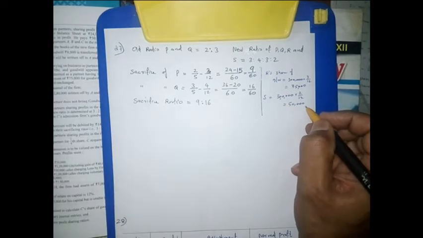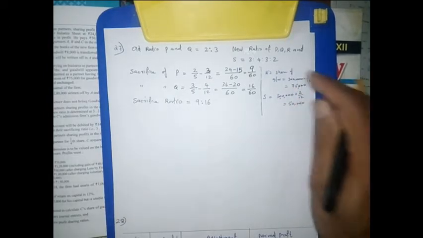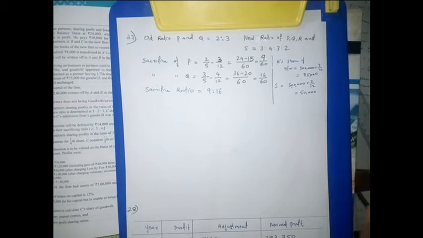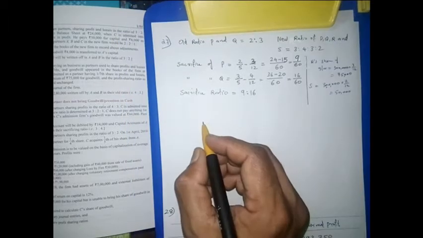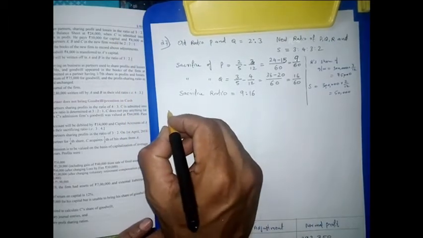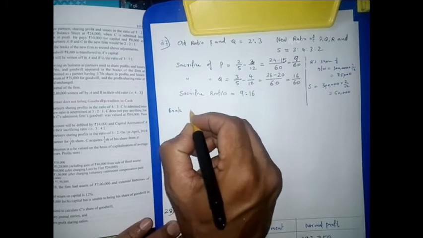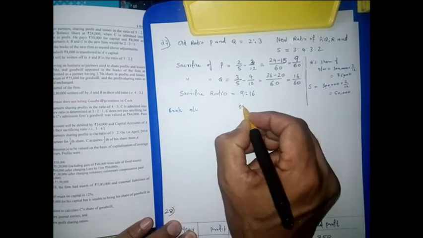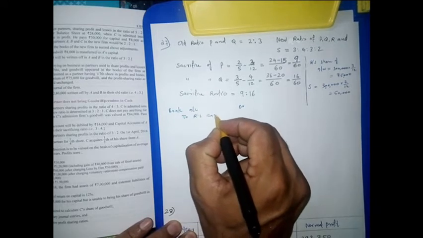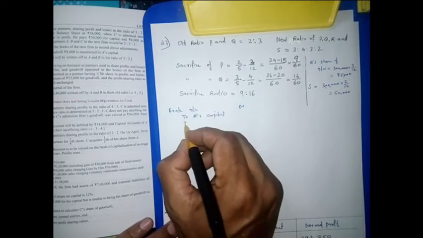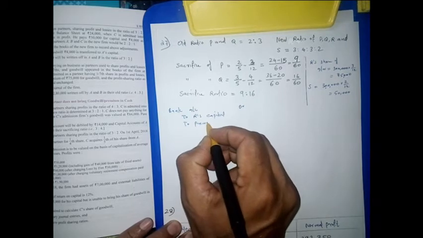Okay, then the journal entry. Firstly we can write the journal entry for R. R is bringing some cash and that is for capital as well as the premium. So the first entry will be this one, bank account debit to R's capital. Then to premium for goodwill.